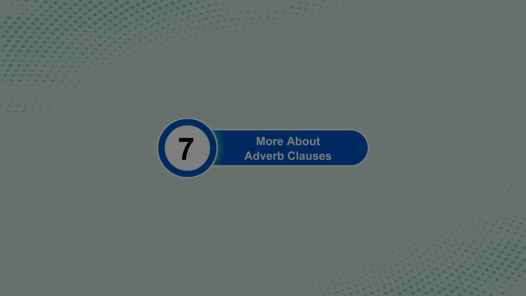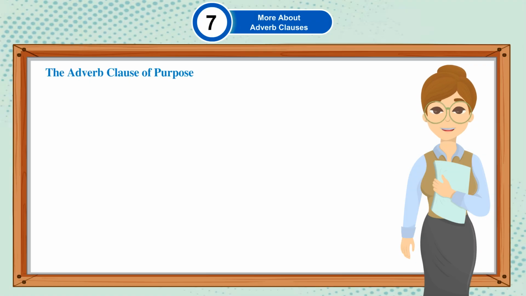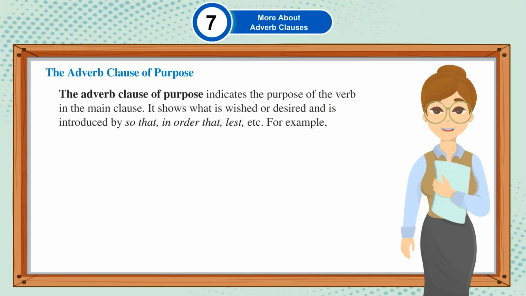Chapter 7. More about adverb clauses. The adverb clause of purpose. The adverb clause of purpose indicates the purpose of the verb in the main clause. It shows what is wished or desired and is introduced by so that, in order that, lest, etc.